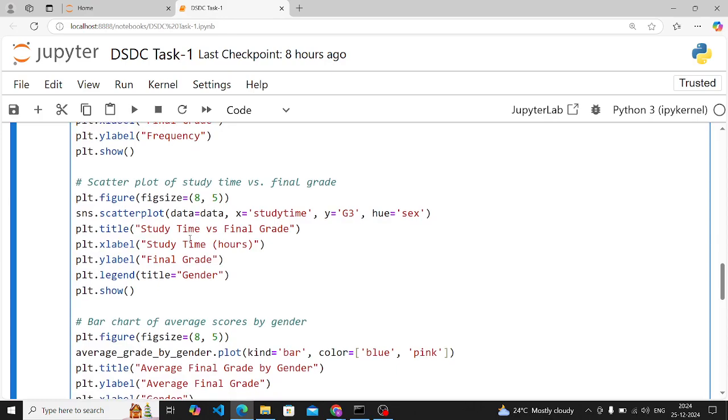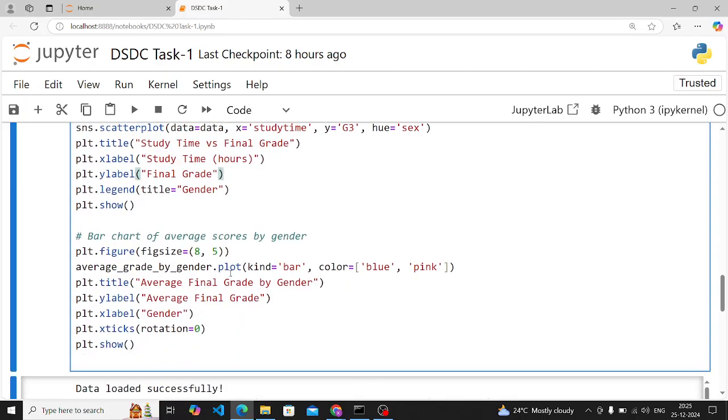Then the second visualization: you have to create a scatter plot between study time and final grade G3. For this, the rest of the syntax is the same, except that you have to use sns. This is the Seaborn scatter plot, so you have to use the sns.scatterplot function. Data is your data only, x is study time, y is G3, hue is sex. So this is how you can plot a scatter plot.